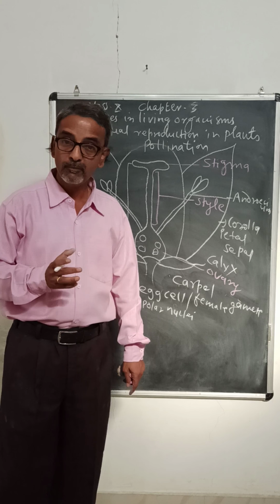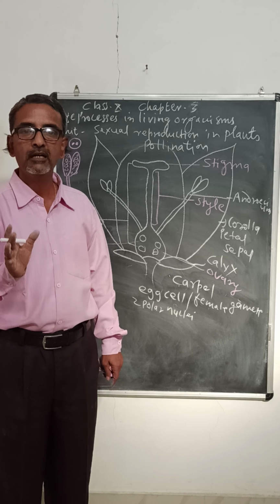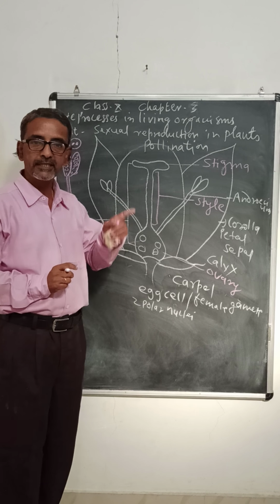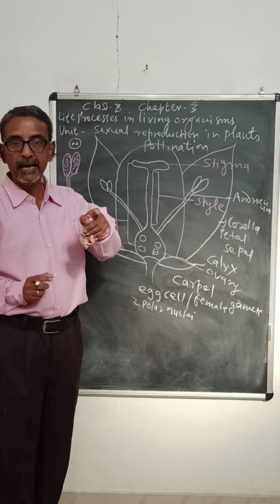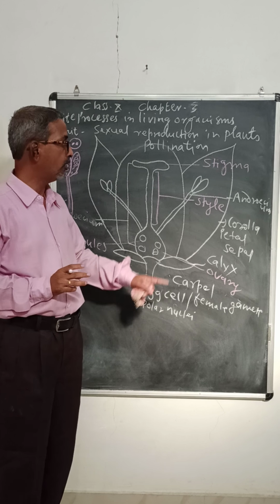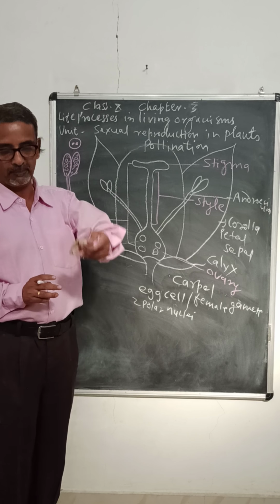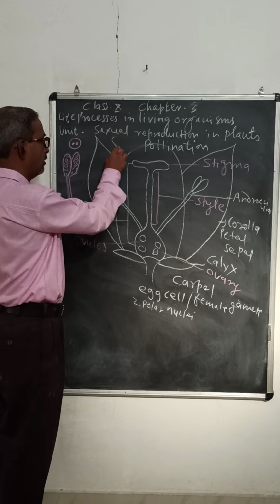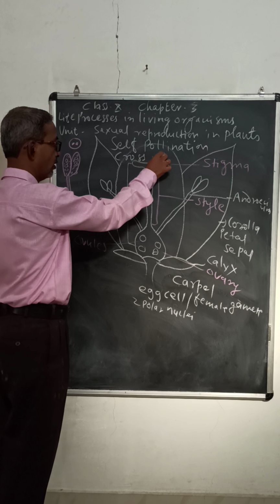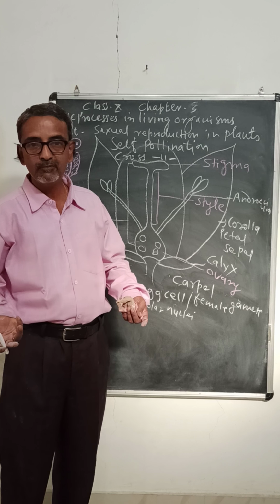How are they transferred? For their transfer, some media are required, some vectors are required, and these vectors are air, insect, and water for aquatic plants. These are three vectors by which pollination can be done. And this pollination is of two types. One is called self-pollination, the other is called cross-pollination.